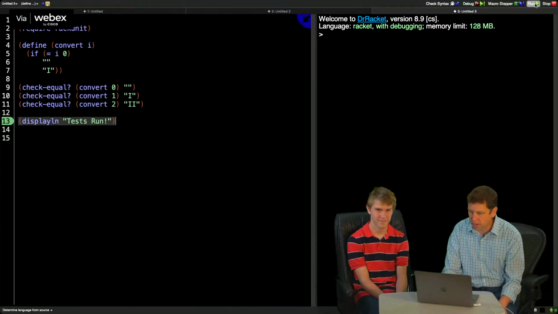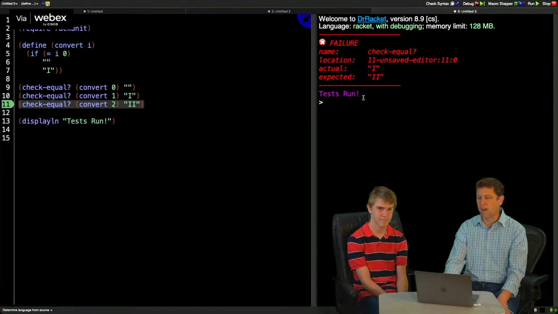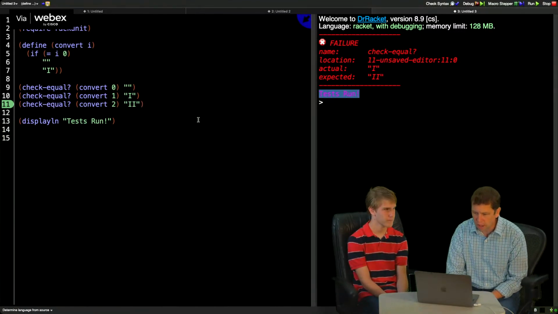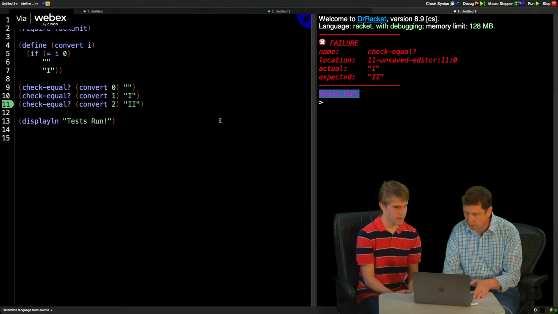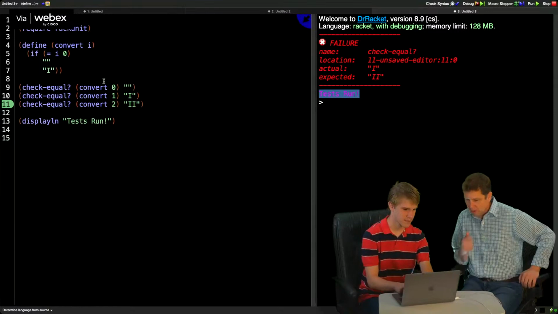Okay, so now if I run this, you'll see over here, I've got a failure, but now we'll always see the test run, so if it does pass, it shows you. The way RackUnit works, it's not quite as excited about things passing as I would like it to be. It should do party sounds and stuff. Okay, so we've got a failing test.